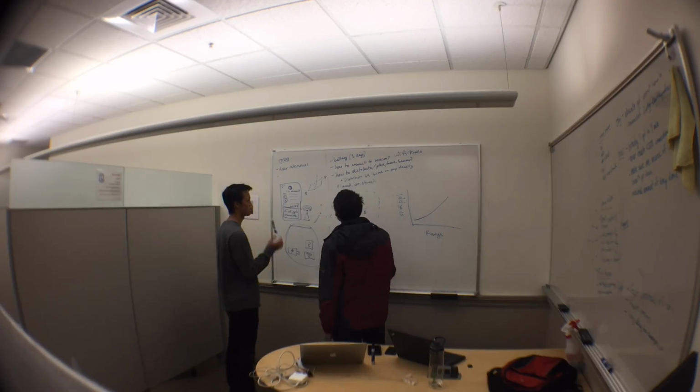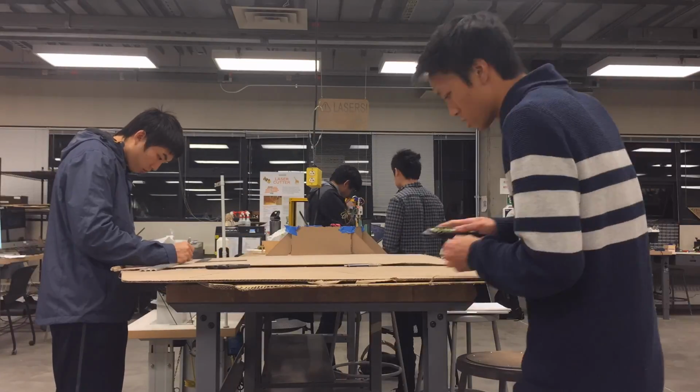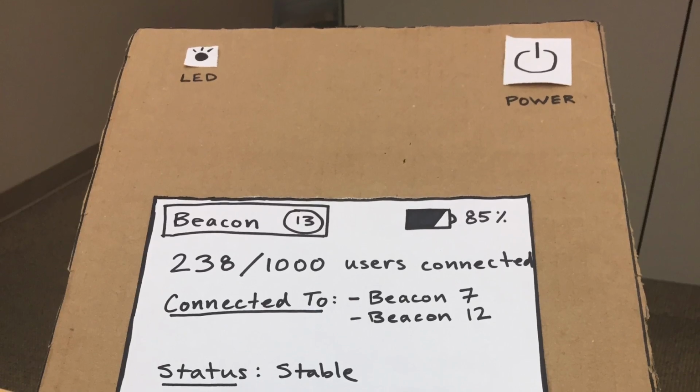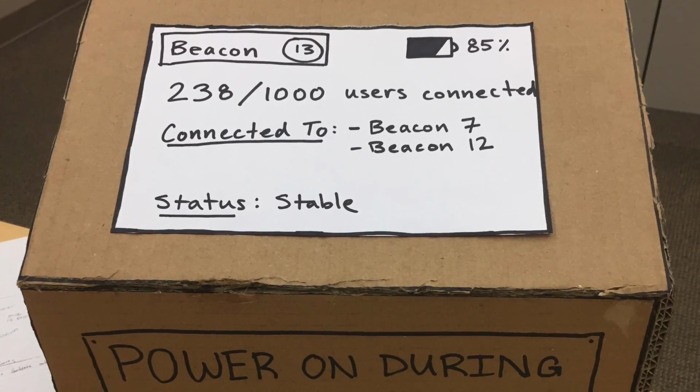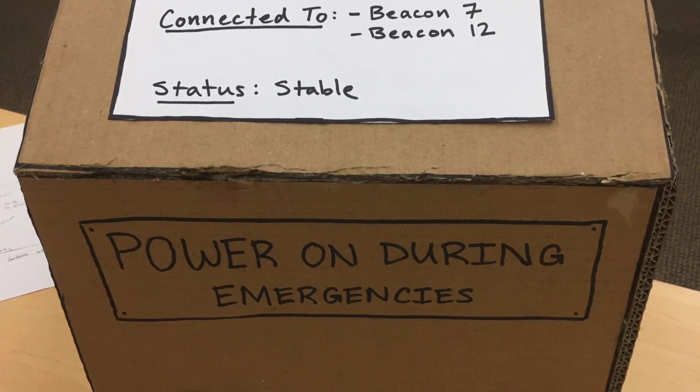Once we understood the approach to this problem, we began designing our physical prototype, the beacon. The first iteration of the beacon consists of a power button, and a screen that shows the battery level, connected beacons, device status, and current users.